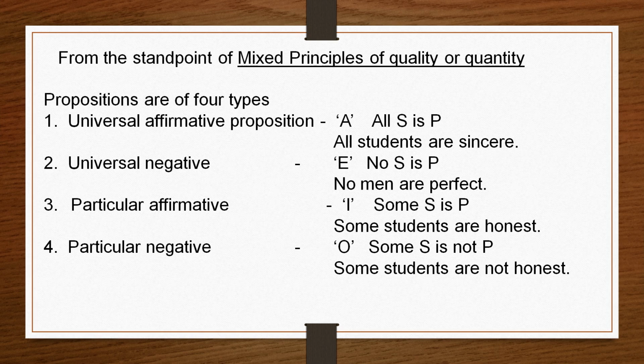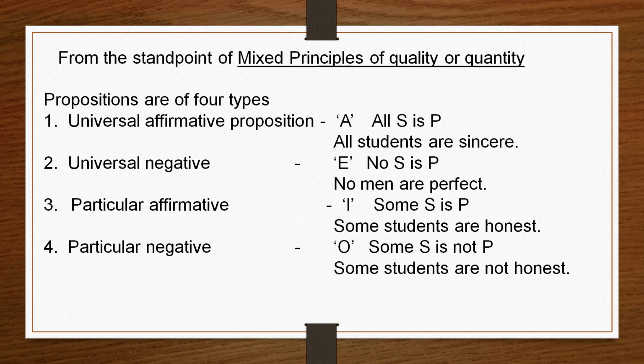Universal affirmative proposition is known as A proposition. Universal negative proposition is technically known as E proposition. Then particular affirmative proposition is technically called I proposition. Then particular negative proposition is technically known as O proposition.